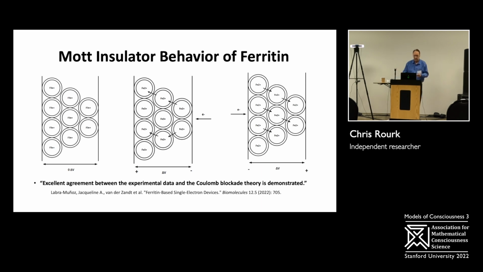I'm not going to get into that. But I do note at the very bottom there, this excellent agreement between the experimental data and the Coulomb blockade theories demonstrated. That was Professor van der Zandt, who did tests at 4 degrees Kelvin with single electrons, where he could say pretty clearly that there's Coulomb blockade behavior. My tests are at room temperature, under ambient conditions. You can't do single electron tests under those conditions because there's just too much noise, so you have to look for bulk transfer.